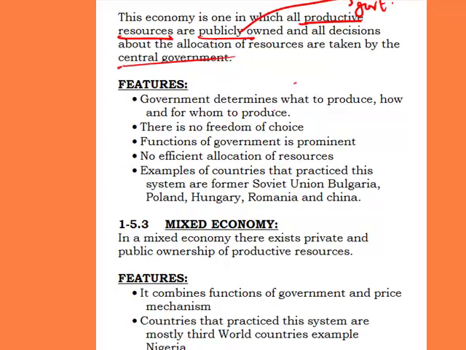What are the features of this type of economic system? The first one is that government determines what to produce, how to produce, and for whom to produce. It means the fundamental economic problems are solved by government, because government owns the factors of production.